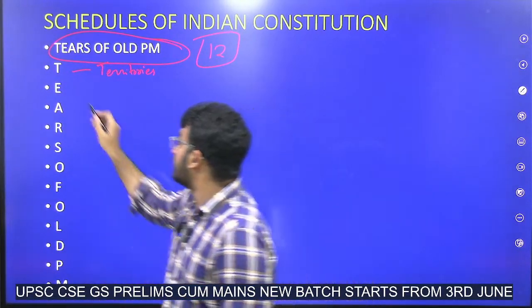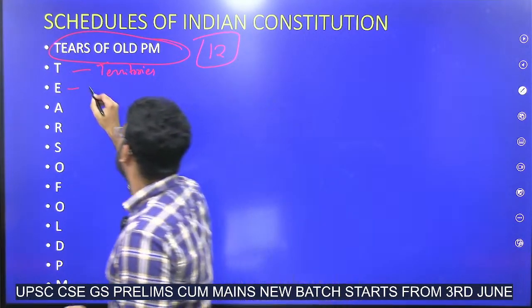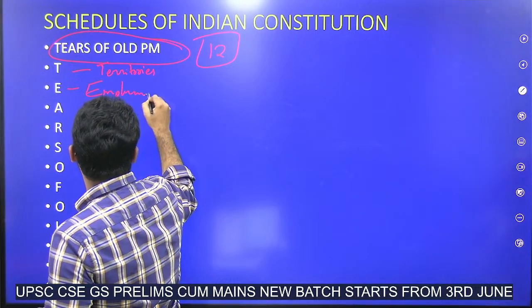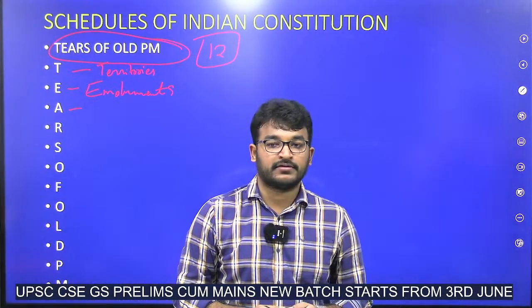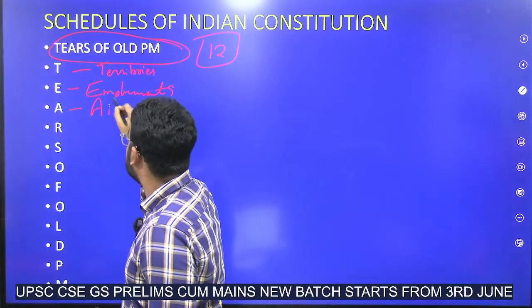Next, E, emoluments. A, affirmations and oaths.